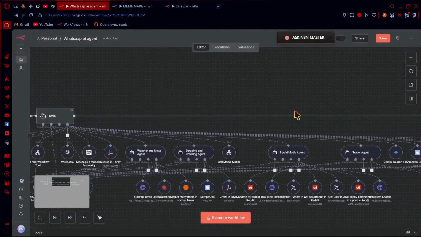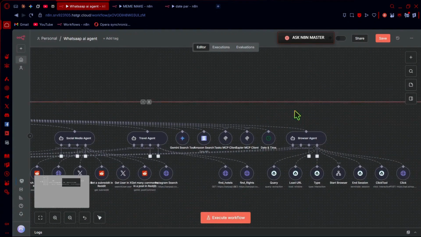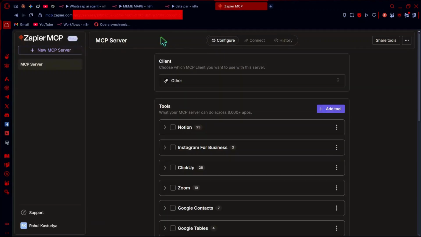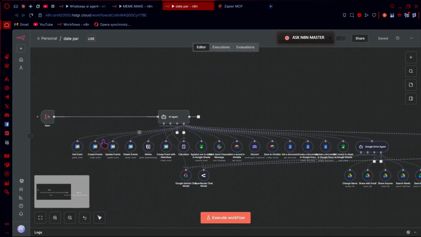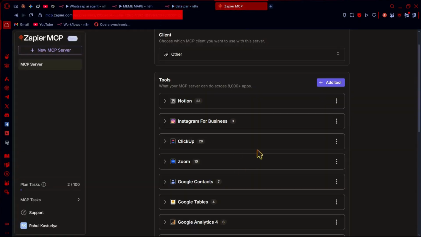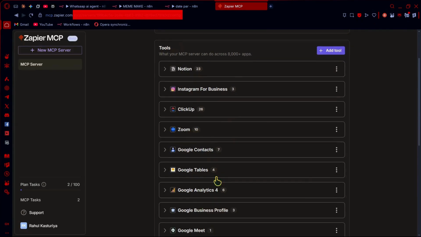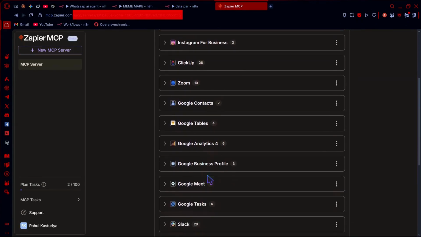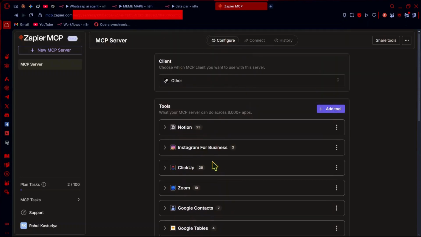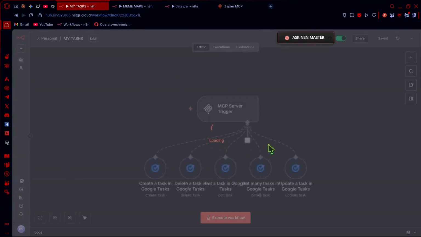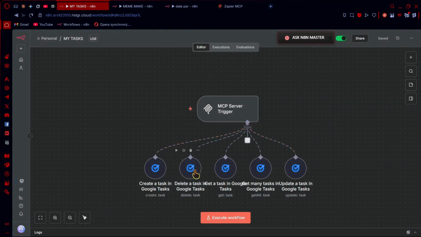And I will also show you my Zapier MCP client. So as you can see, this is my MCP server and it has the same tools which I used in the workflow. The calendar, Notion and Sheets, everything it has, and it has some extra tools like ClickUp, Zoom, Google Contacts, Tables, Analytics, Google Meet, Google Tasks. I also have a Task MCP, I'll show you. So this is my tasks. It just creates tasks, deletes tasks, gets many, updates tasks.